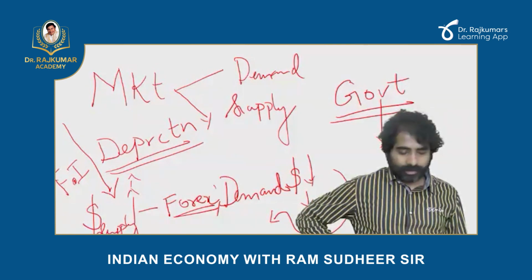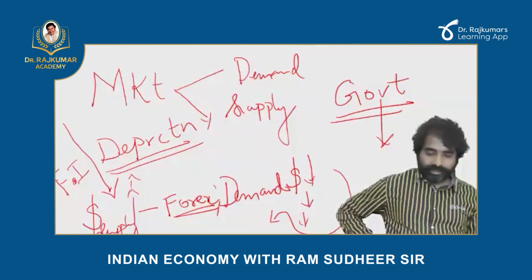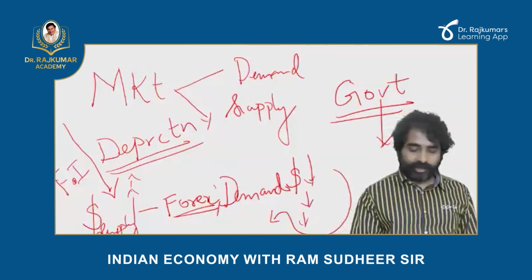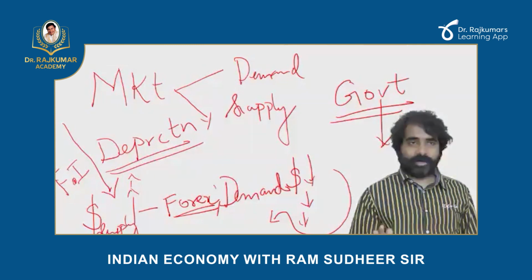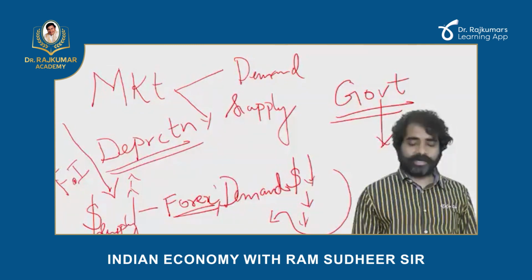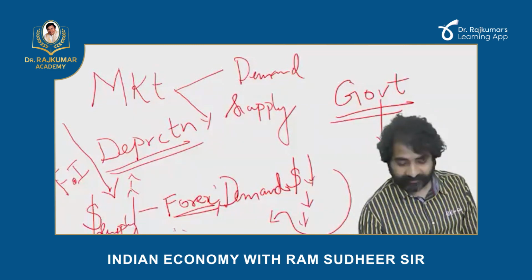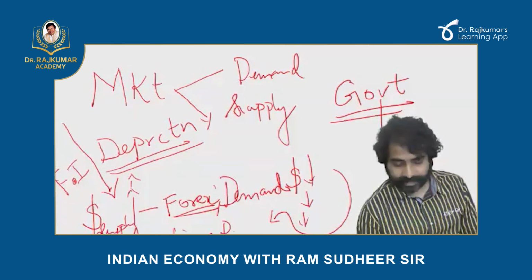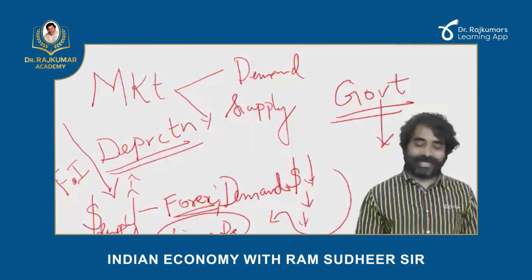Okay. So if the supply of dollars is increasing, the demand for dollars is going to be less. If demand for the dollar is less in the forex market, are we going to pay fewer rupees or more rupees to buy the dollar? Since demand is less, we will be paying fewer rupees to buy the dollar.